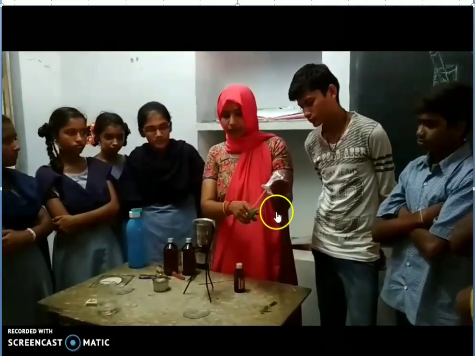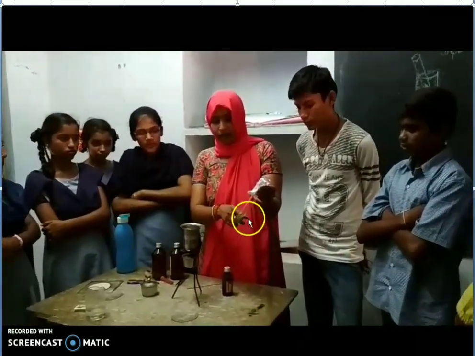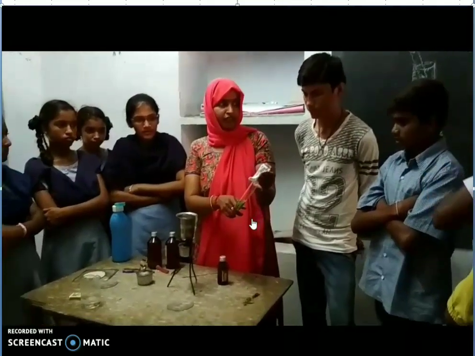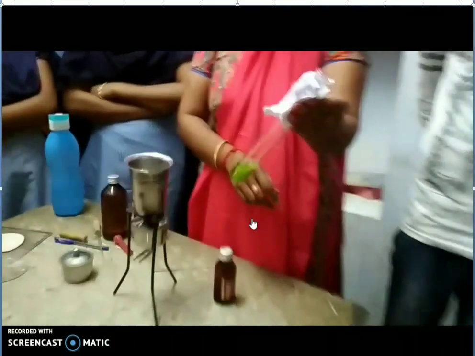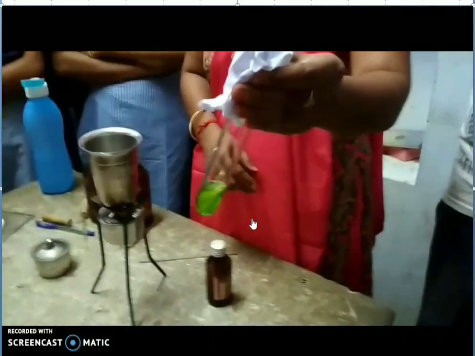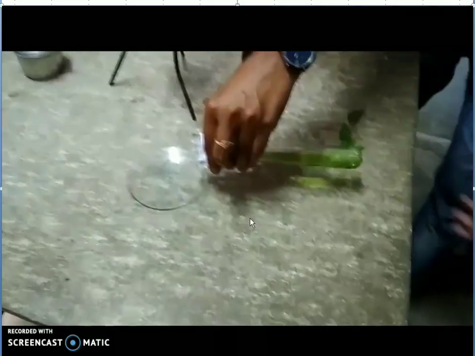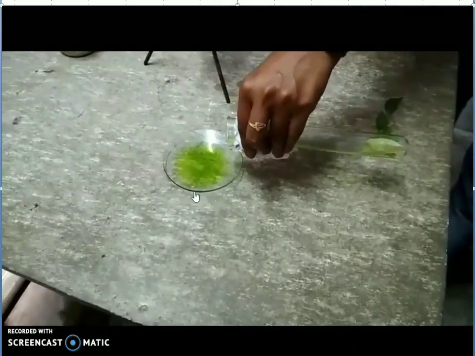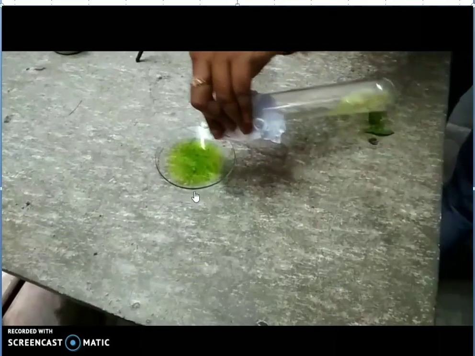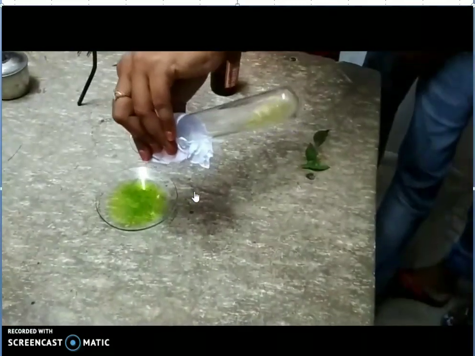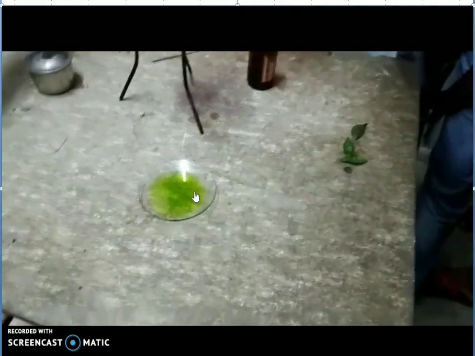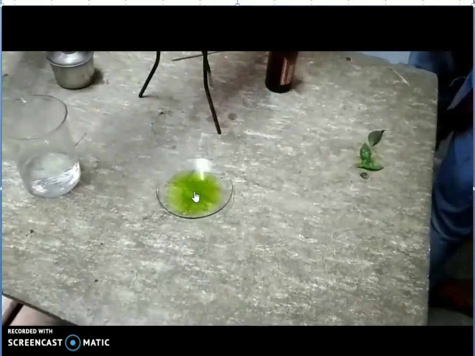Yes, methylated spirit removed the chlorophyll from the leaf. Initially the methylated spirit is colorless. Now observe its color. Yes, it is green. That means methylated spirit extracted the color of the leaves.